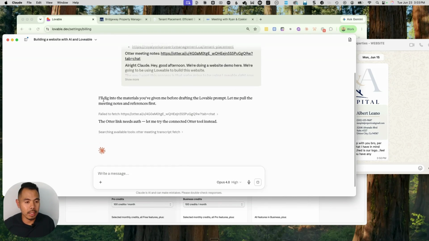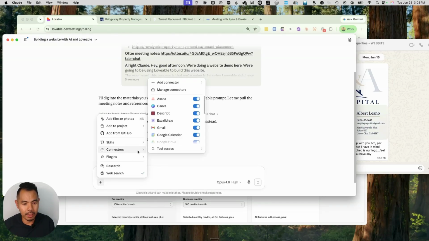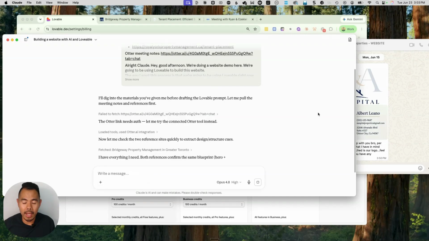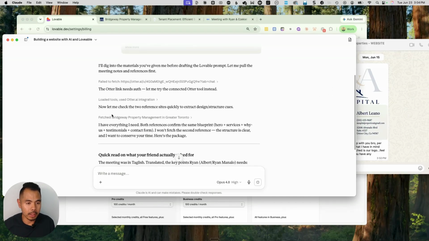As you can see, it's saying that it's digging into the materials and it's using a connector right here. So here in Claude, I do have connectors. In my other video, I talk about the different connectors that I have. Claude is kind of my main hub, and it connects the different tools, the different applications that I use. All right, so now it's connecting. It's saying that it has everything it needs.